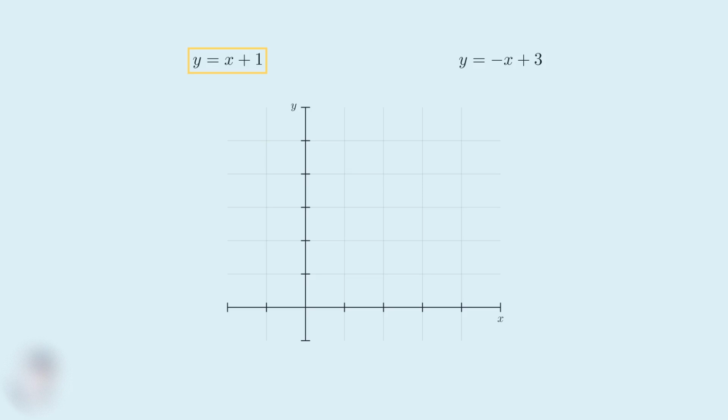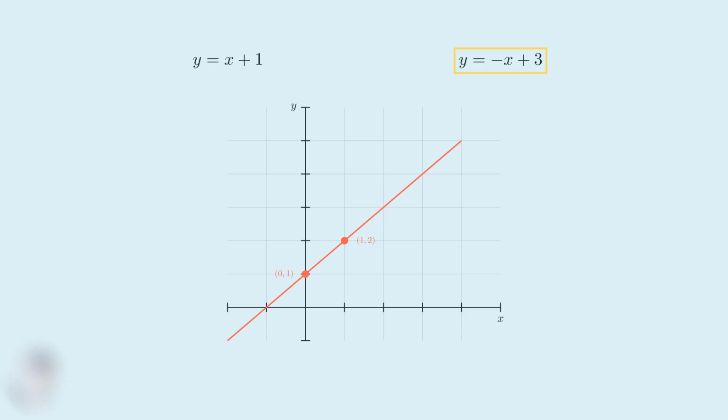Let's start with the first equation, y equals x plus 1. This is in slope-intercept form, where the slope is 1 and the y-intercept is 1. The slope of 1 means the line rises 1 unit up for every 1 unit to the right. The y-intercept of 1 means the line crosses the y-axis at the point 0, 1. Here's the y-intercept at 0, 1. Now I'll use the slope to find another point. Using the slope of 1, I move right 1 unit and up 1 unit from the y-intercept. This gives me the point 1, 2. Now I can draw the complete line for y equals x plus 1.